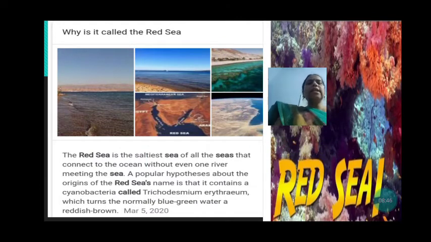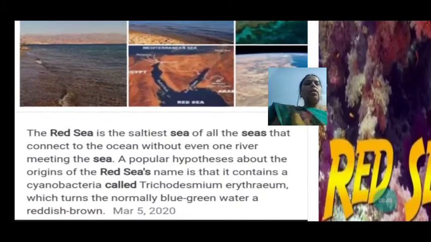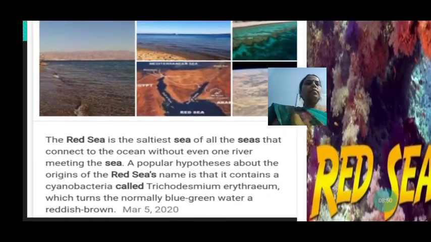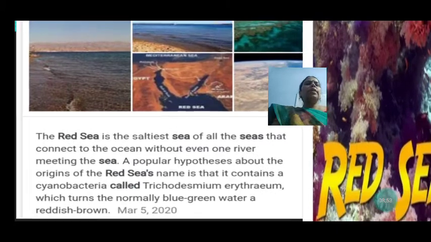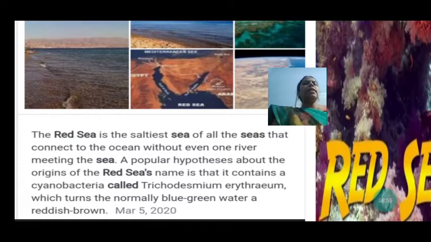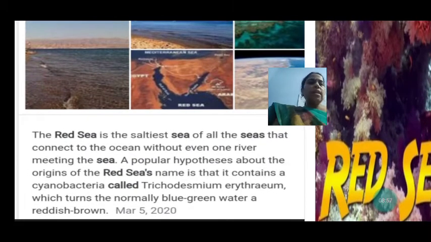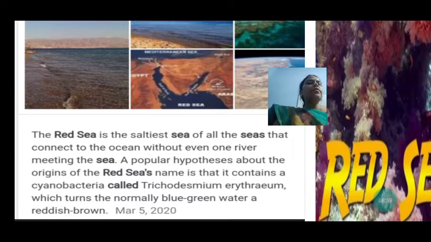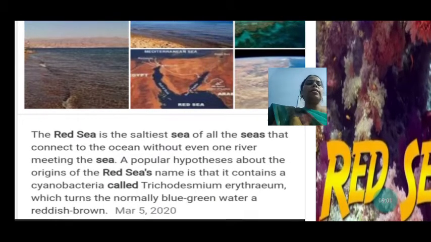The Red Sea is the saltiest of all the seas that connect to the ocean without even one river meeting the sea. So in this sea not a single river meets, and it goes and meets the ocean.